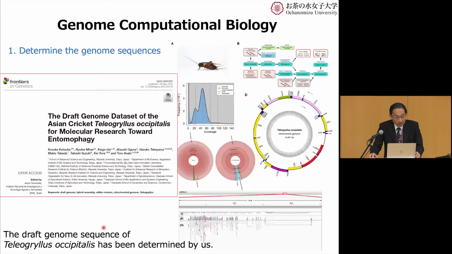So these are the recent results. One of the results is we determined the genome sequence of Teleogryllus occipitalis, one of the crickets, and we published the papers. Of course, this has also involved many students. If you join Ochanomizu University, you can be involved. You can be one of the members of these studies, of course.